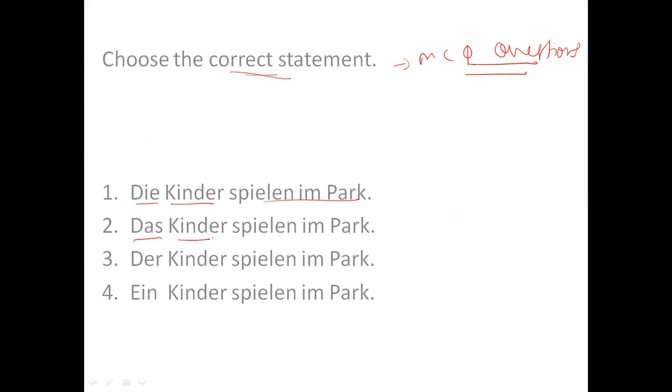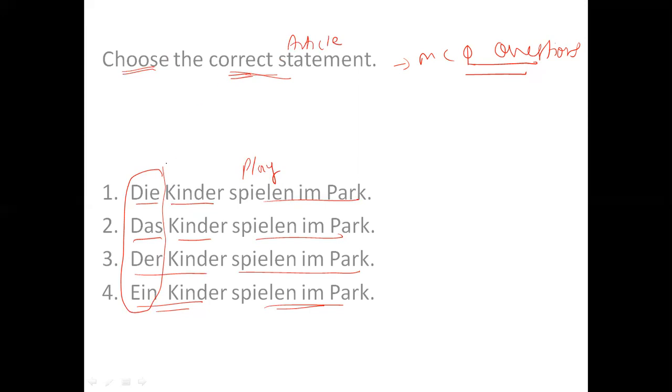Das Kinder spielen im Park. Spielen is play. Park is park. Der Kinder spielen im Park and Ein Kinder spielen im Park. So the only difference is in between the article. That means I have to choose the correct article here.